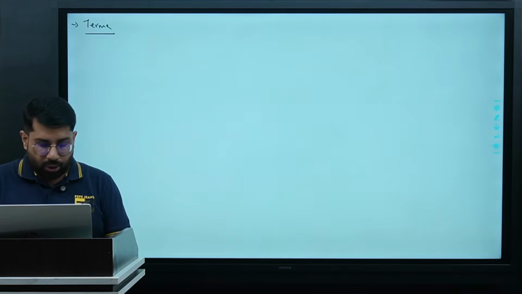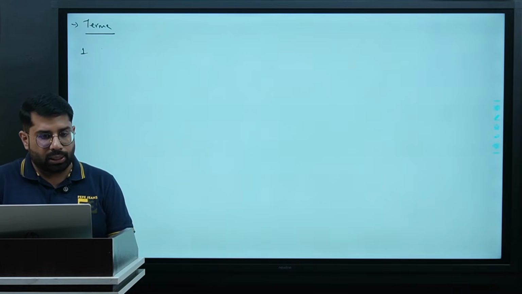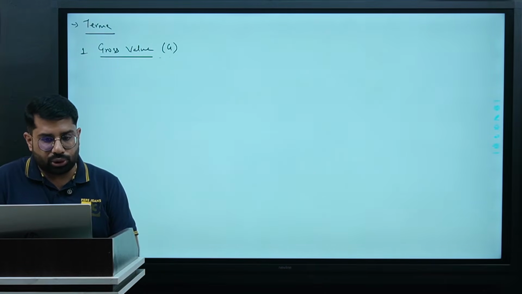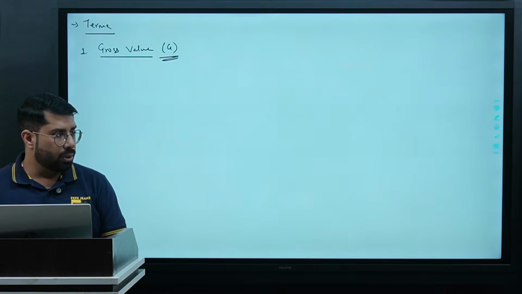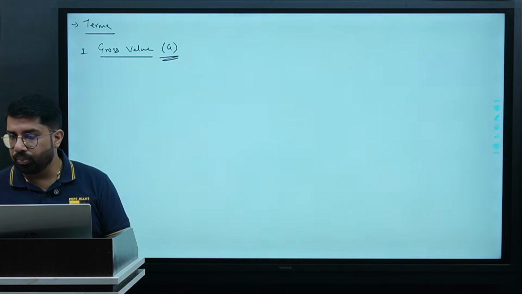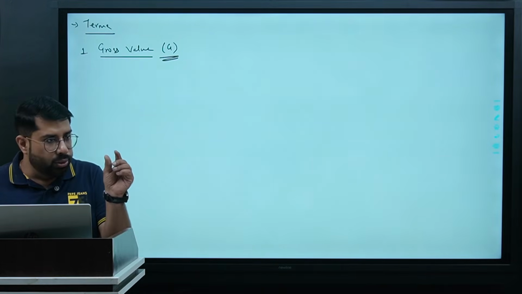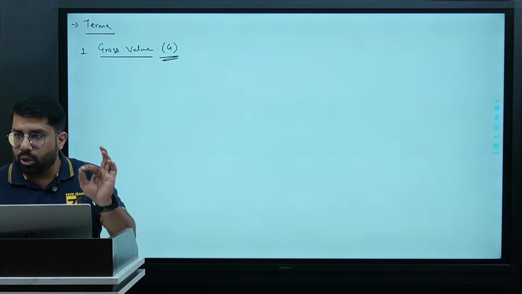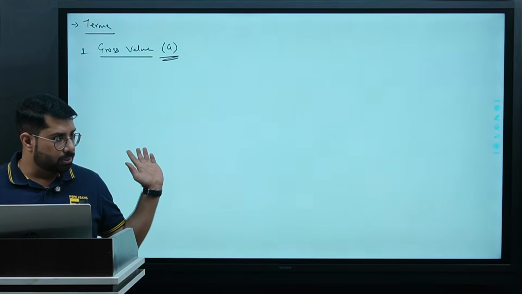For example, the very first thing is gross value, the symbol for which is G. Now what is gross value? Gross value has a separate meaning in every subject. I'm talking about the meaning of gross value in economics.